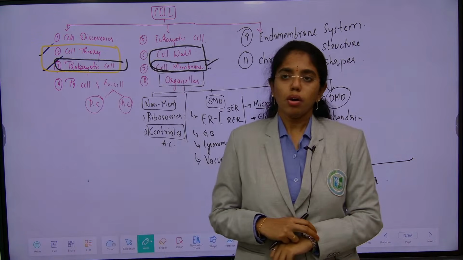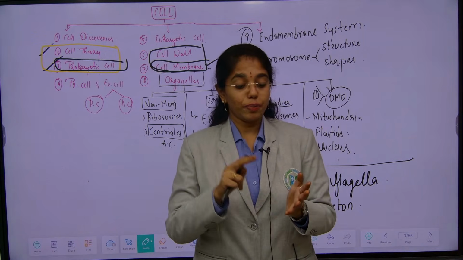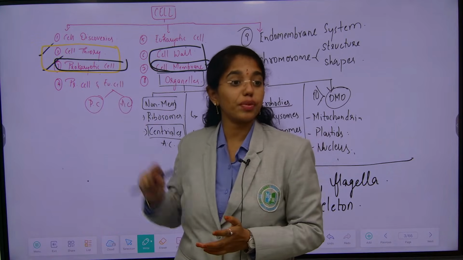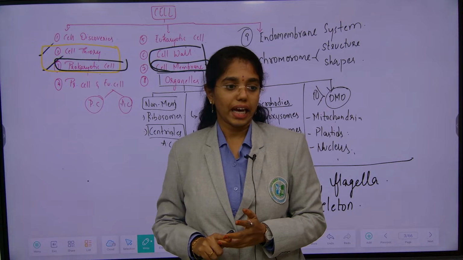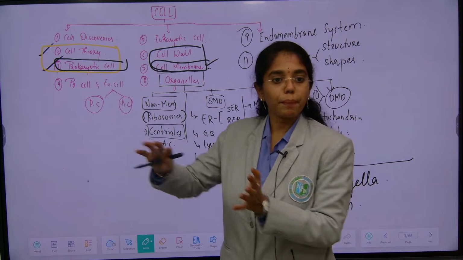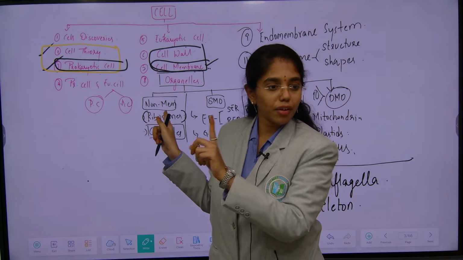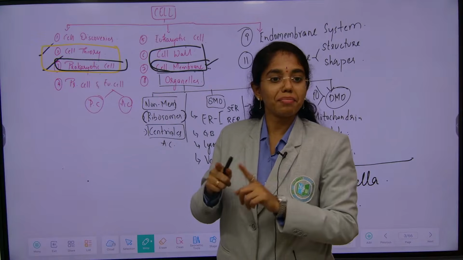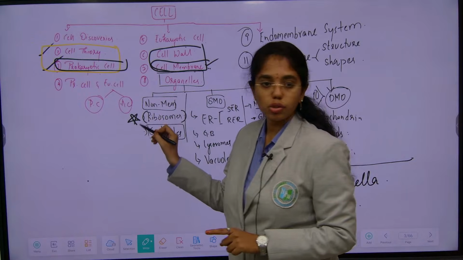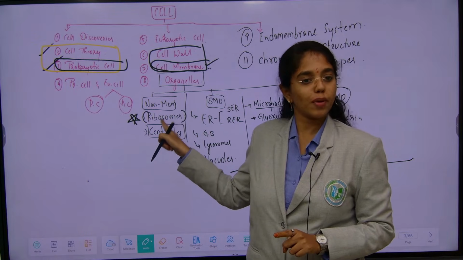Ribosomes. Questions on ribosomes you will not get just from the cell, the unit of life. You may get questions asking about polysomes, and you may get questions on ribosomes in connection with translation from molecular basis of inheritance. So you have to learn this in a broad spectrum, chapter by chapter, because everywhere you will hear the term ribosomes. It has only one function, protein synthesis, but it performs it in multiple ways. In every NEET question paper you will see this term either in options or in questions.